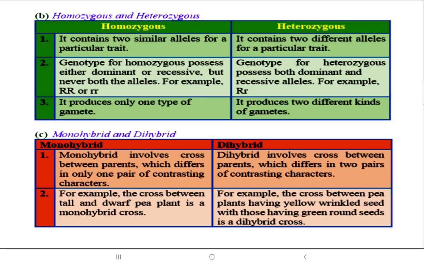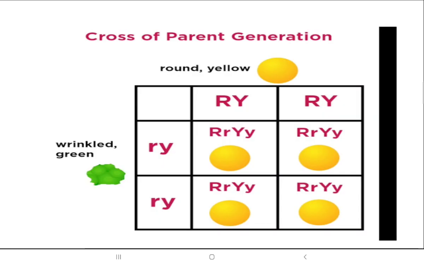When the alleles are different, one tall and one short, one round and one wrinkled, it is called heterozygous. Monohybrid is a cross between parents with only one difference in the character. Dihybrid is a cross between parents with two different characters. So children, all these points are clear. We had a quick revision of this.